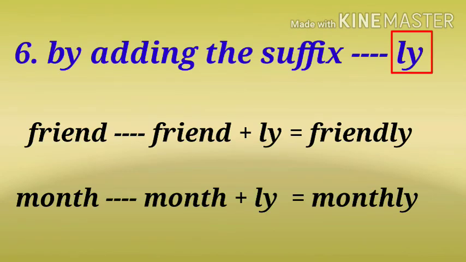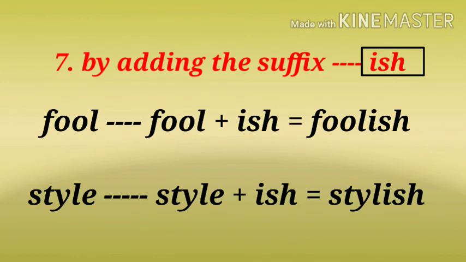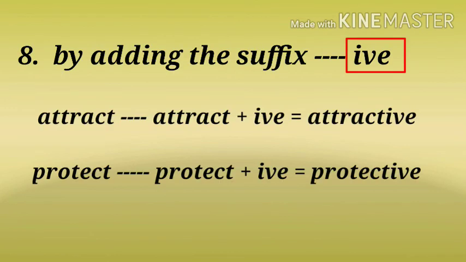The sixth one is when you have to add ly to some verbs and nouns to make a new adjective. Here are the examples. Friend changes to friendly and month changes to monthly. And the seventh one is when you have to add ish to the word. Here you see fool changing to foolish and style getting added with ish and forming a new word, stylish. All of these are adjectives. And the eighth and last one is when you have to add ive to a verb or noun. Attract changing to attractive and protect changing to protective.